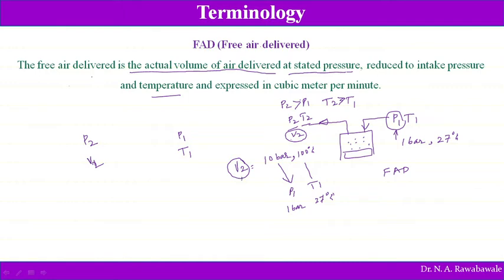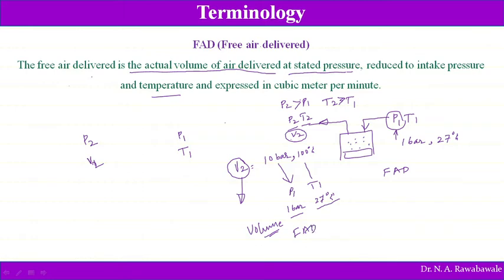This volume has to be increased, and this volume is increased in such a way that the pressure of air falls to 1 bar, the temperature of air attains the inlet temperature 27 degrees Celsius, and at that time the volume of air is measured, and this volume of air which is measured is known as free air delivered, FAD.